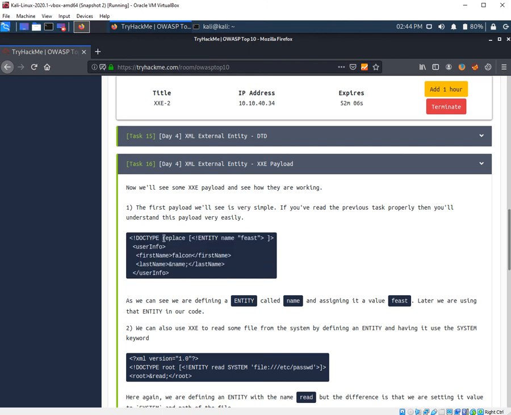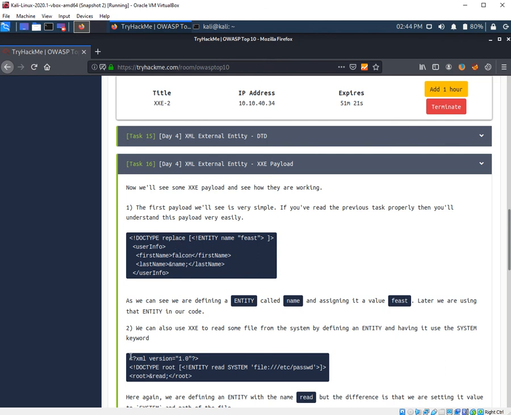The first payload is used to print your name. It contains a doctype followed by an entity with a variable name containing the value feast, and then a userInfo element containing a sub-element, falcon. After running this code, you will get the output falcon, and since the variable is referenced with an ampersand before the name, it will pass the variable and print out feast. So your output will be falcon feast.